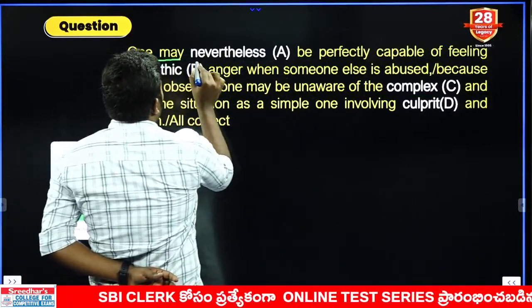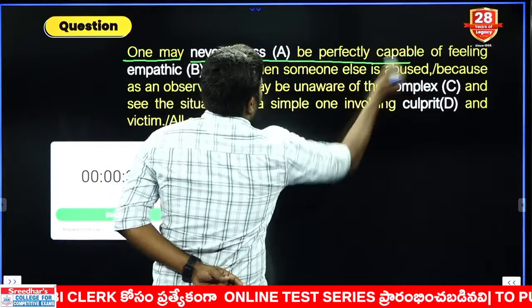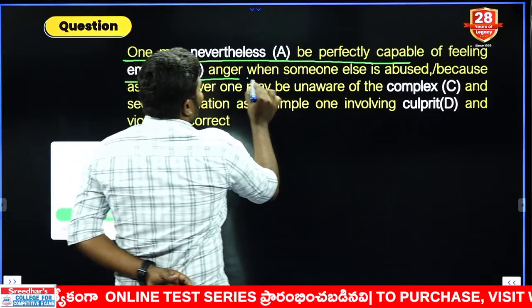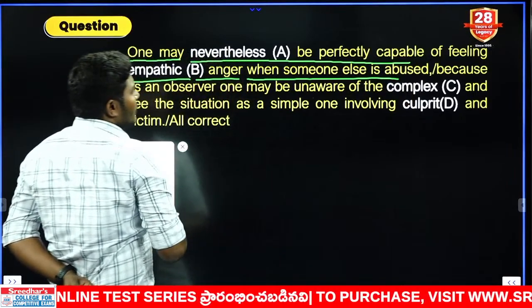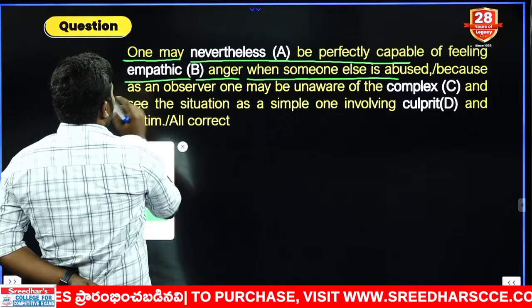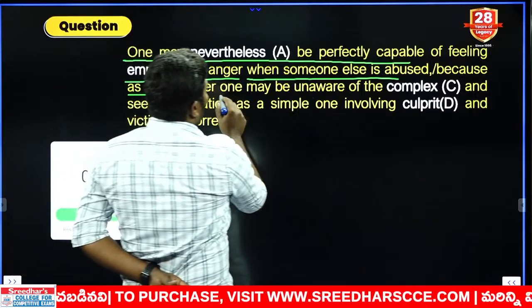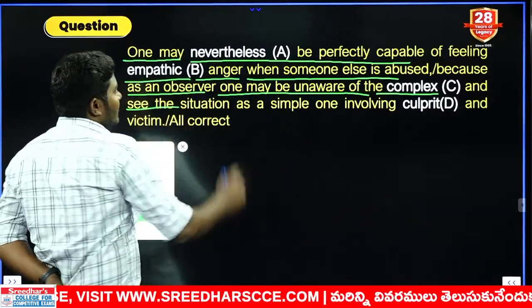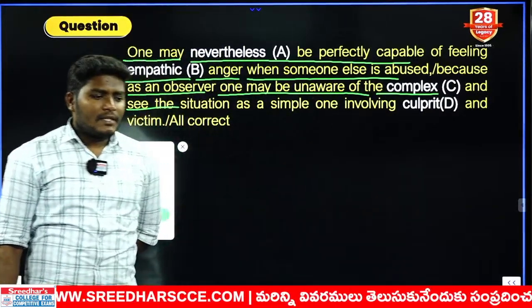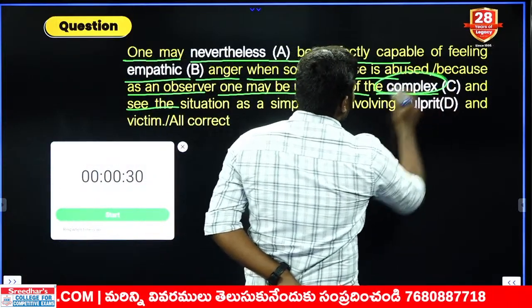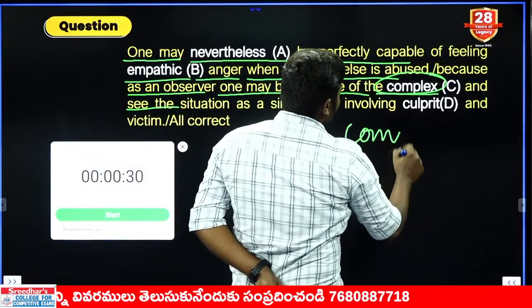One may nevertheless be perfectly capable of feeling empathetic anger when someone else is abused, because as an observer, one may be unaware of the complex and see. Can we use the word complex in that context? No. One point that we need to change here is nothing but complexity.